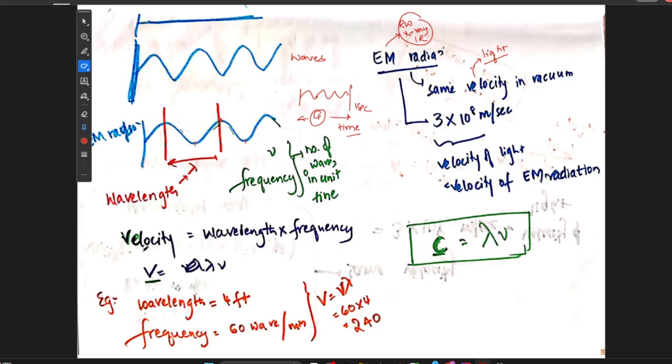So we can calculate velocity by the equation: velocity is equal to wavelength times frequency. Wavelength is given by lambda and frequency is given by nu. So velocity is equal to wavelength into frequency. If the wavelength is 4 feet and frequency is 6, we have got 240 as velocity.